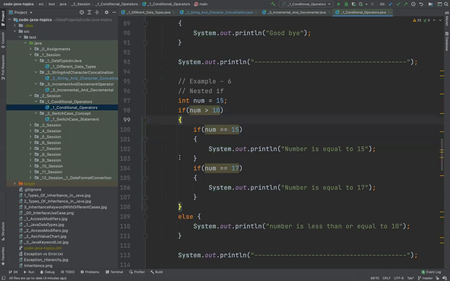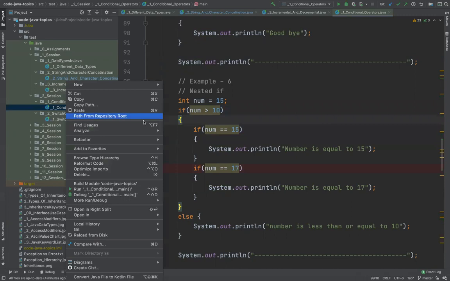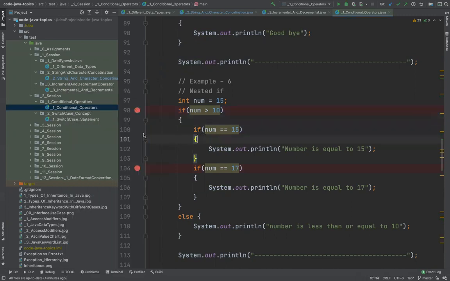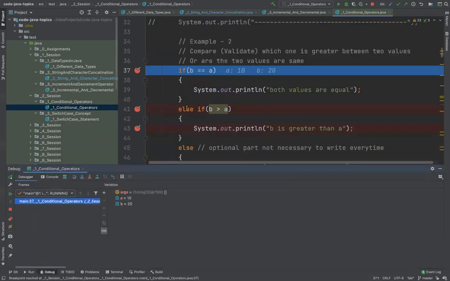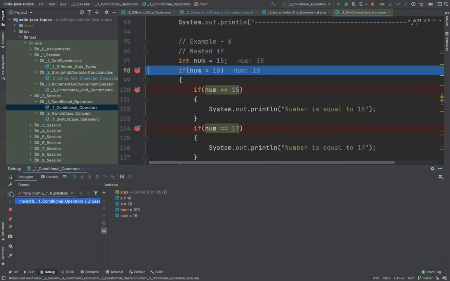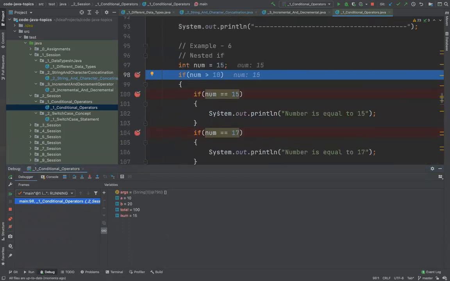You can put a debugger. Whenever you write a program, try to do this as well. This gives you practice. So if I again do a debug here, and I just put breakpoints everywhere so that it doesn't get skipped. So I'll just do a debug. Okay, I don't want to stop it here, so I'll remove it. Click on resume.